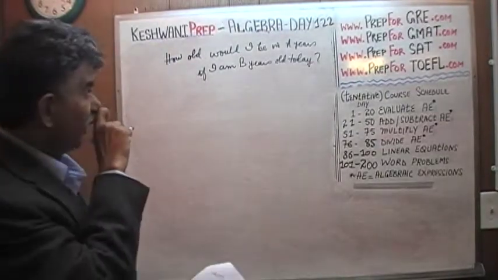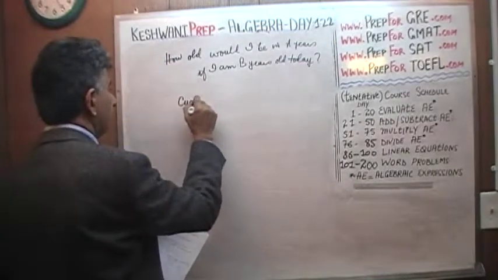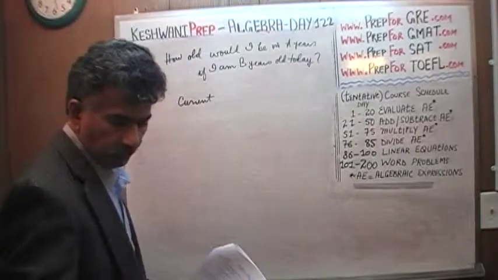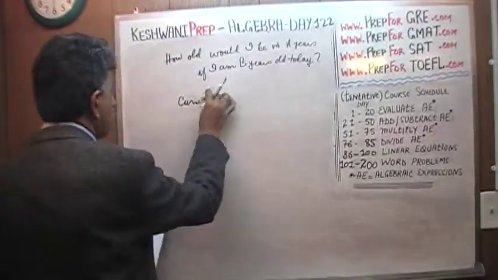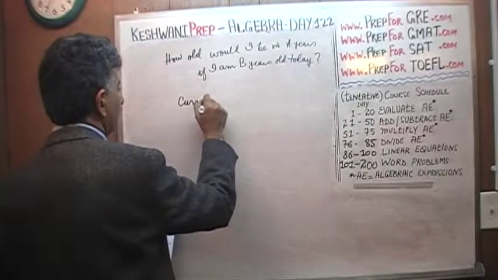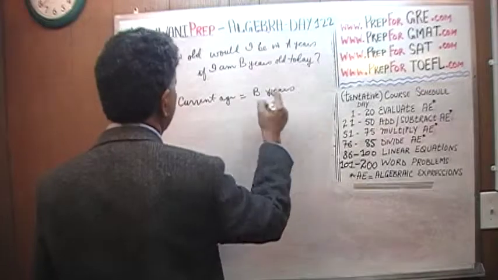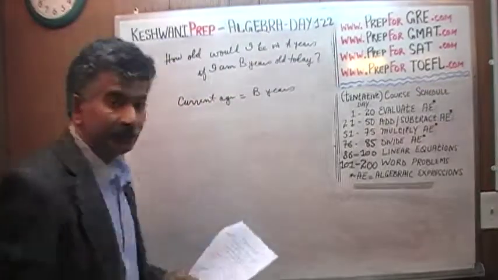Well, that's very straightforward. I am B years old today, so my current age is B years.